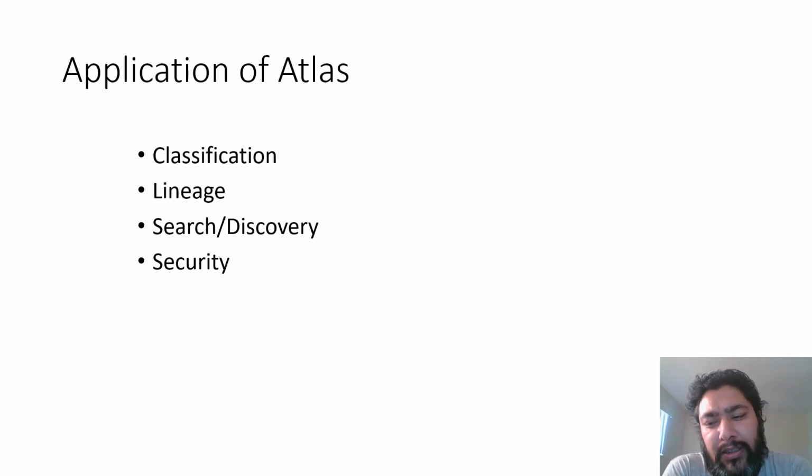Lineage helps us find out how the data is moving over an entire data flow: where the data was produced, who was acting on it, what the output data was, and who was further acting on that output data, because that's how a typical organization works. In one warehouse the data is produced, then goods are produced and move to a different warehouse, then some people do some processing on those goods, then it moves to a third place.